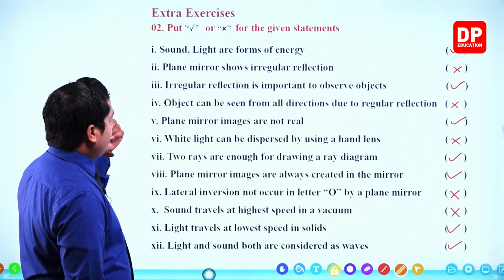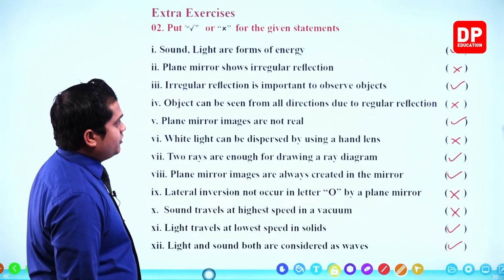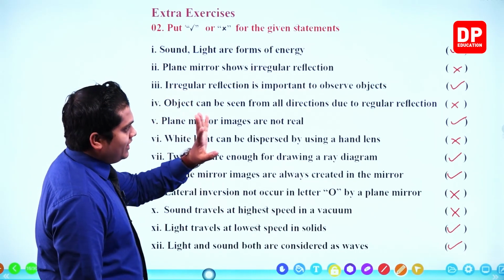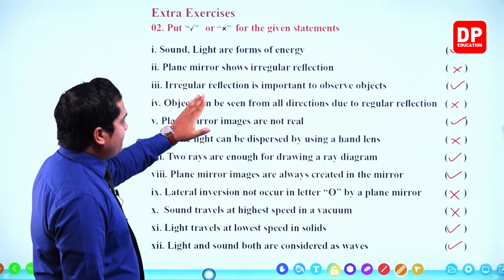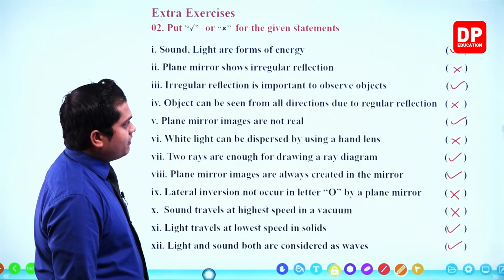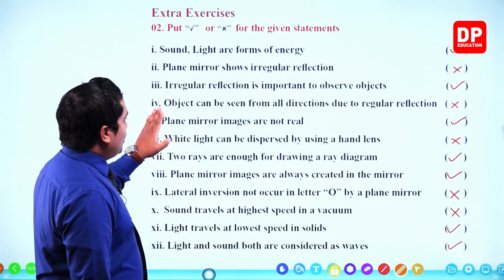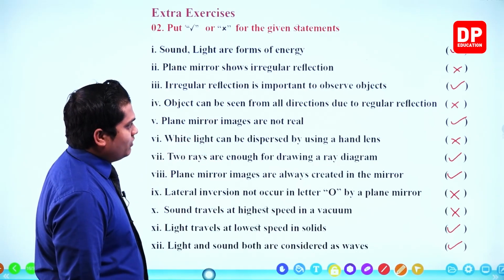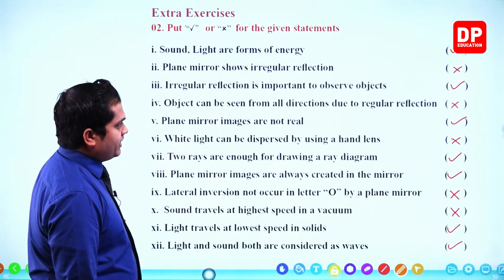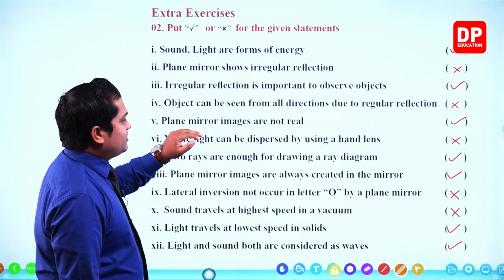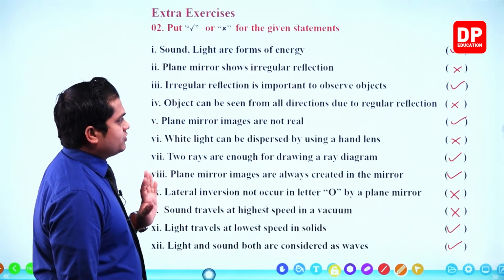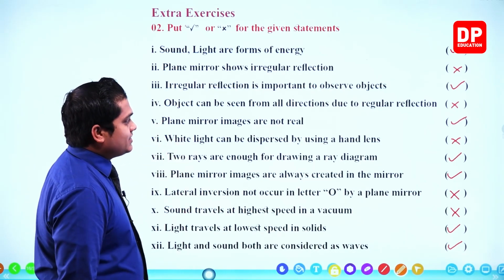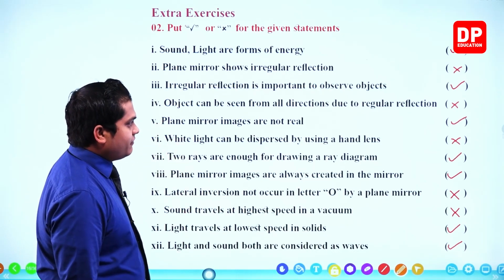So once again we'll check. Sound and light are forms of energy. Correct. Plane mirror shows irregular reflection. Incorrect. Irregular reflection is important to observe objects. Correct. Object can be seen from all directions due to regular reflection. Incorrect. It should be irregular. Plane mirror images are not real. Correct, because those things are virtual. White light can be dispersed by using a hand lens. Incorrect, because we are using a prism for that.